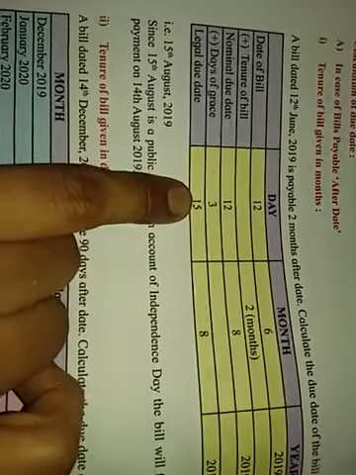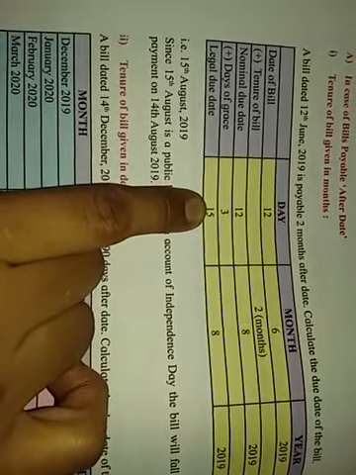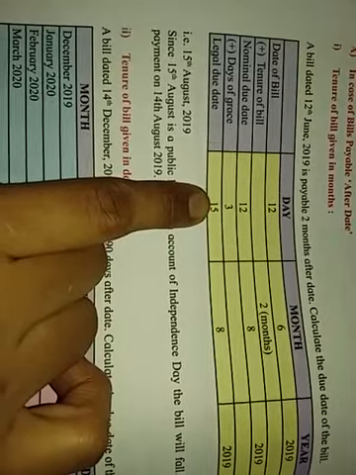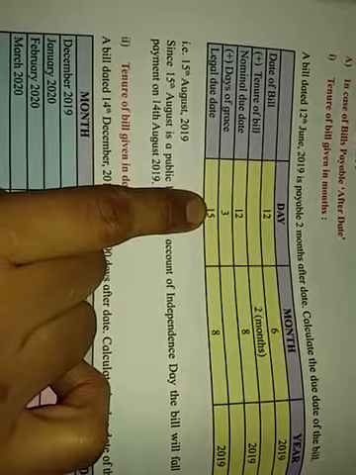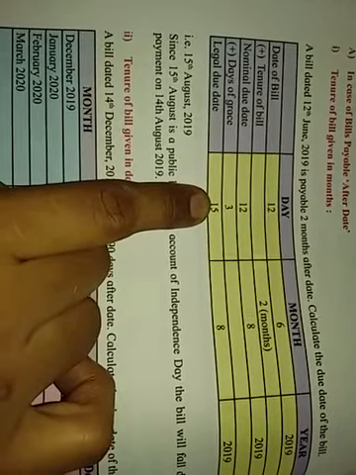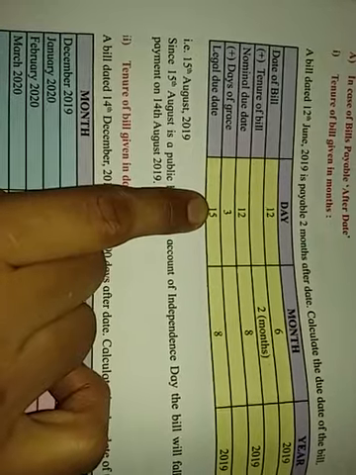But suppose any emergency is declared by the government, then the date will be taken after the date.